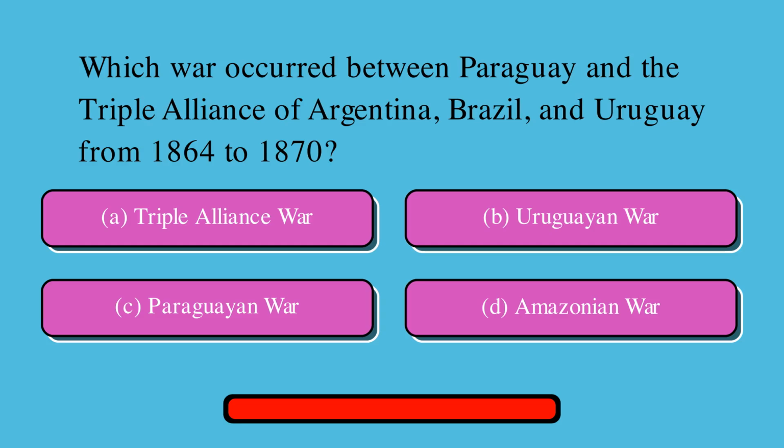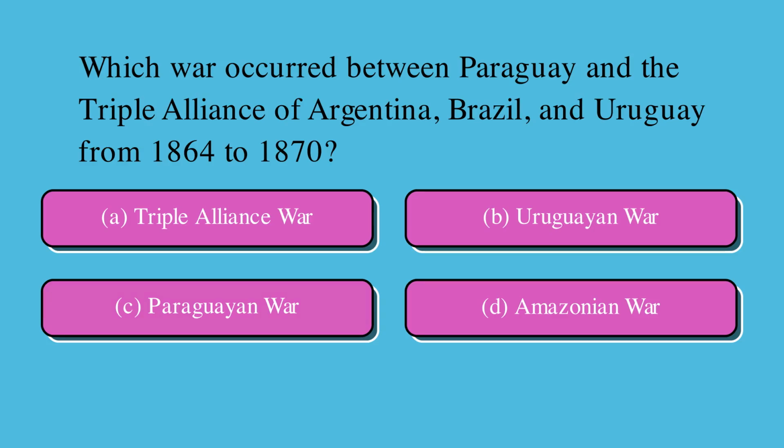Which war occurred between Paraguay and the Triple Alliance of Argentina, Brazil, and Uruguay from 1864 to 1870? Is it A, Triple Alliance War, B, Uruguayan War, C, Paraguayan War, or D, Amazonian War? Correct answer is C, Paraguayan War.